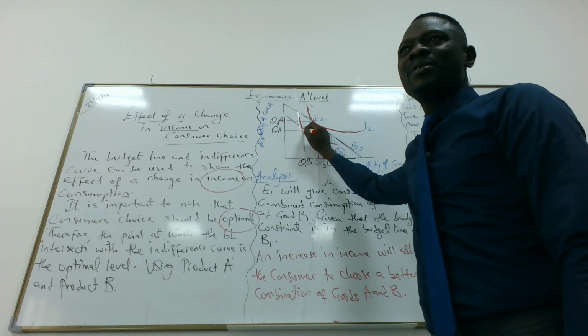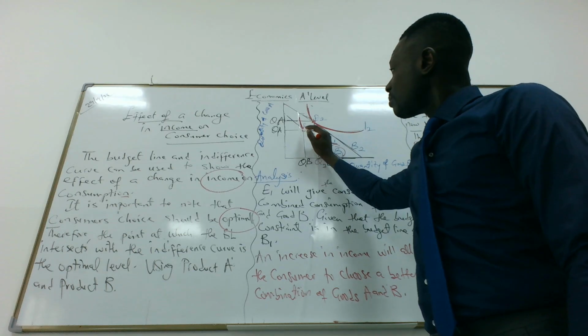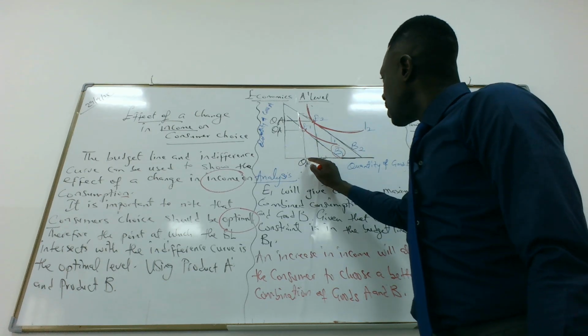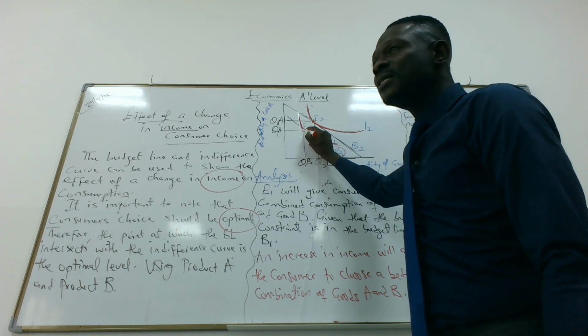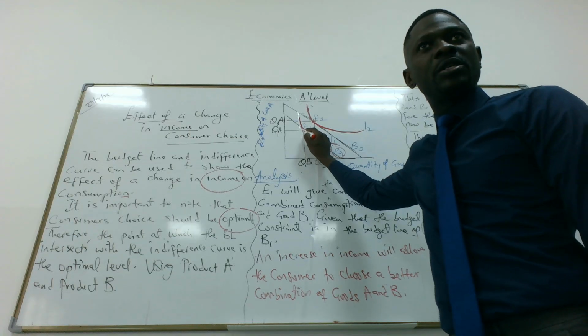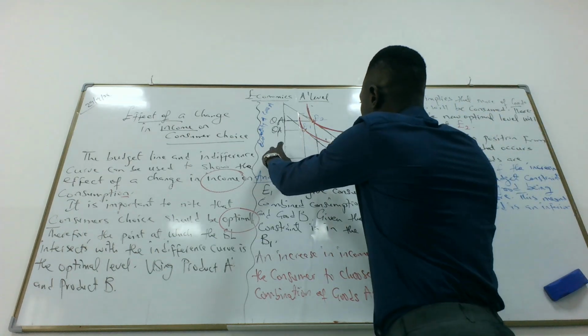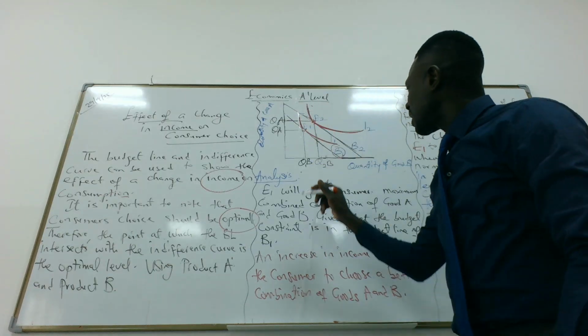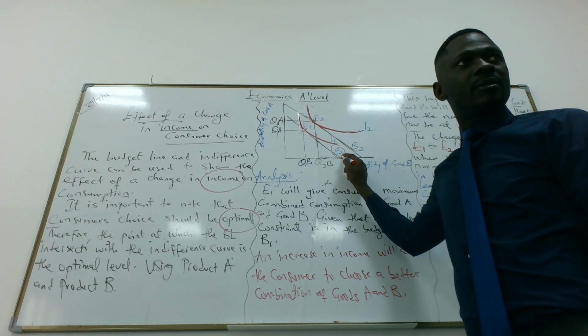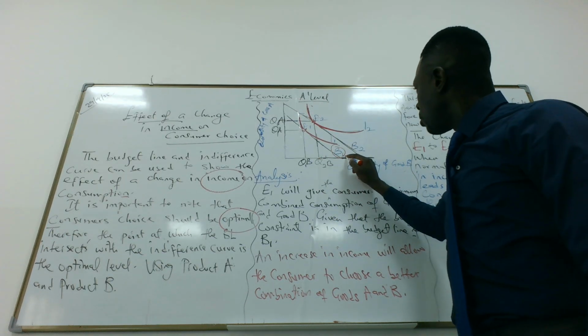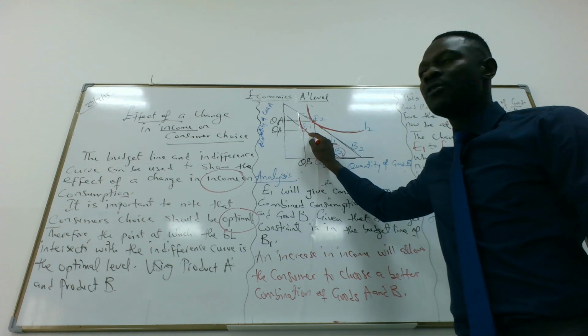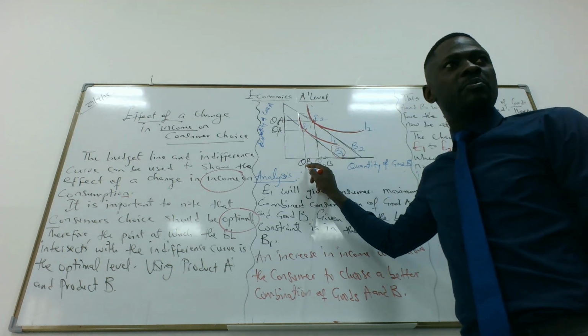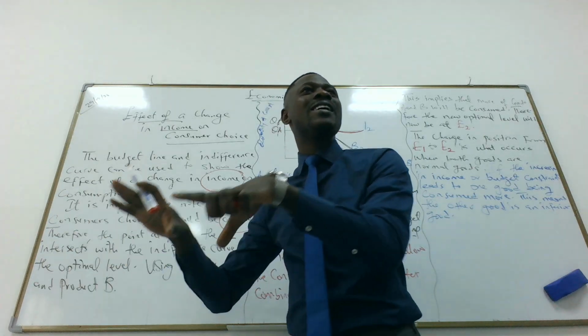Please look at the board and stop writing. This is important. For product A and product B, the consumer will maximize their optimal level at this point, E1. So for these products, this is the optimal level, given that our budget line is at B1. This is our budget line. For budget line B1, the optimal level is at E1 for product A and product B. That is the situation we have right now.